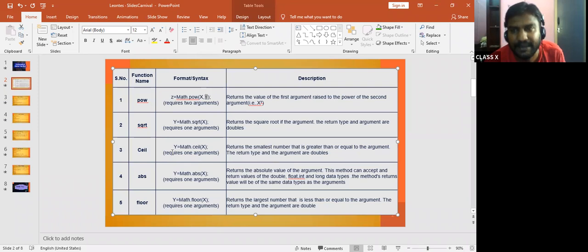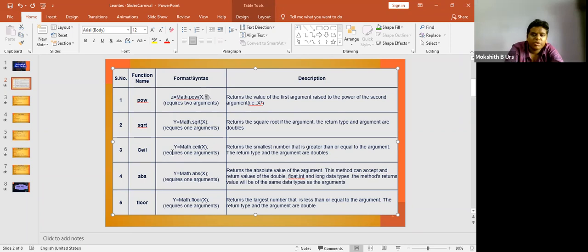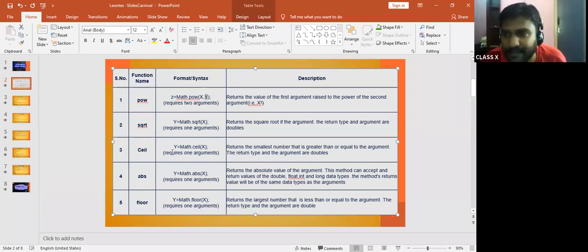The next one is the square root discussed in the previous slide. Now, Mokshit, can you read that? Yes, sir. Format: y is equal to Math.sqrt(x). Requires one argument. Description: returns the square root of the argument. The return type and the argument are double. Okay, here how many arguments are there?